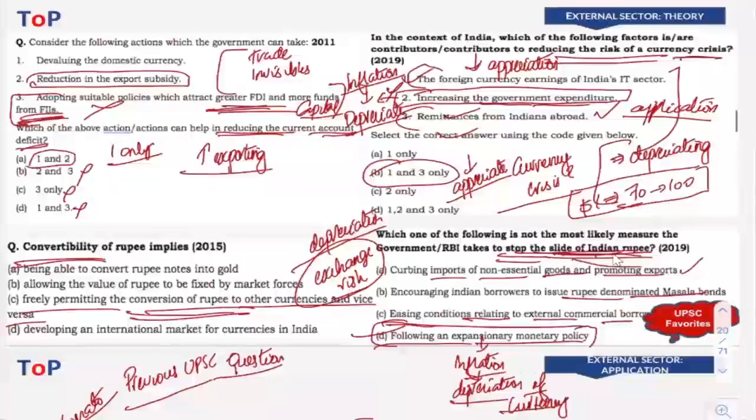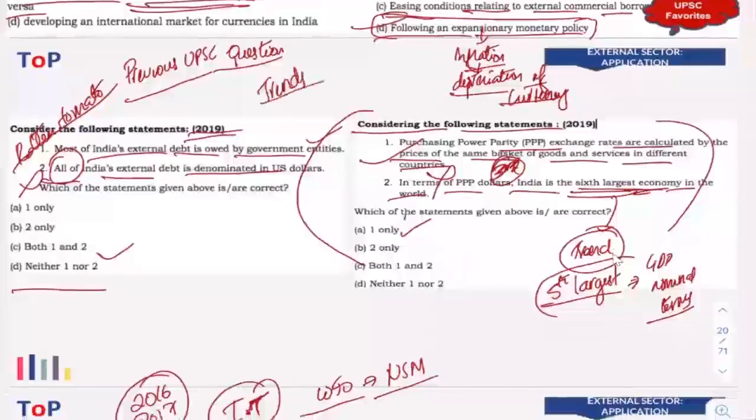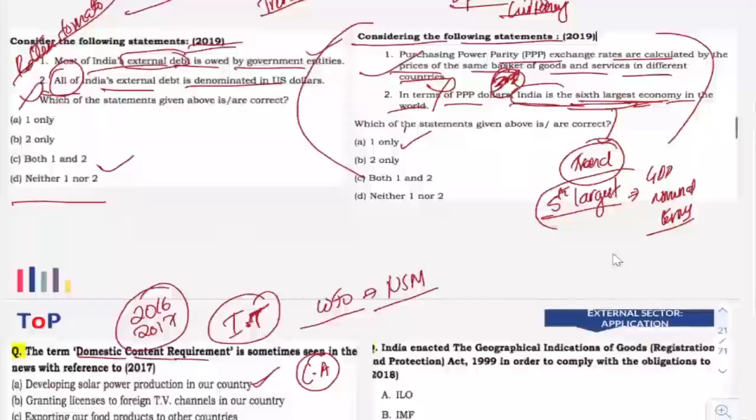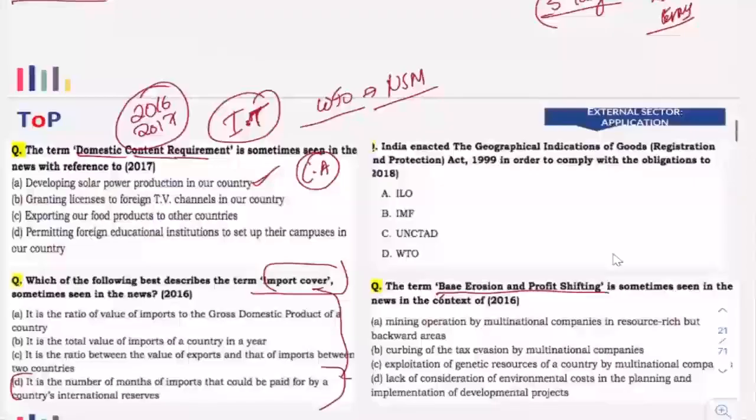Then we have also seen some trend-based questions. These trends are related to external debt, and another one is related to PPP and the position of India. And now here we are going to discuss international trade.